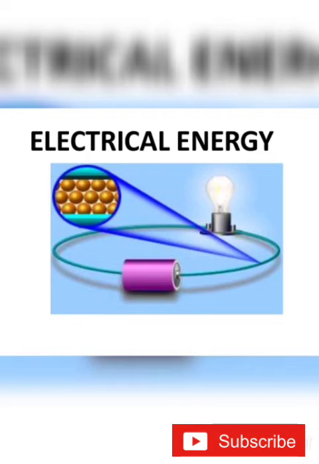We know that all things are made up of atoms. Atoms possess particles like protons, electrons and neutrons. Movement of electrons in the object causes energy. This energy is called electrical energy. In our daily life, we use batteries to get electric energy. Electric energy is also generated from nuclear power plants, hydroelectric plants and windmills. So it is also generated from solar energy.